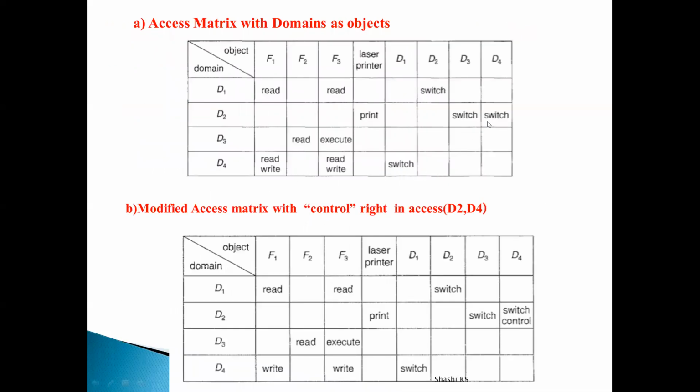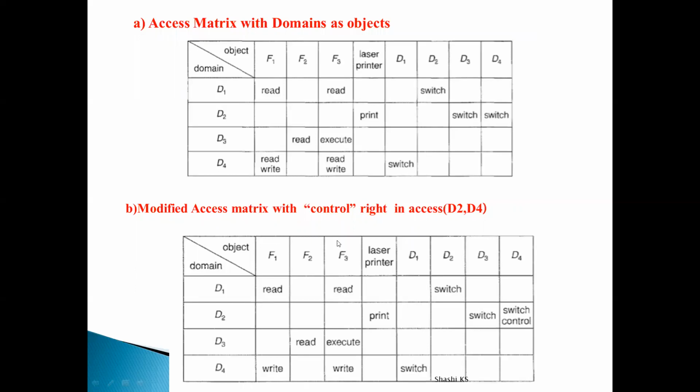See here. So this is our original representation of the access matrix. And then here you can see the control access right for the domain D2. For the domain D2, we have the control access right on the column D4. Okay, what does it mean? A process executing in domain D2 has the control access right on domain D4, which means it can remove any access right in domain D4. Okay, that is the meaning. So a process in D2 can remove any access right in domain D4.